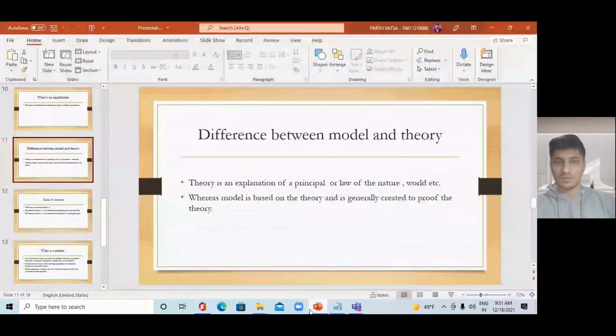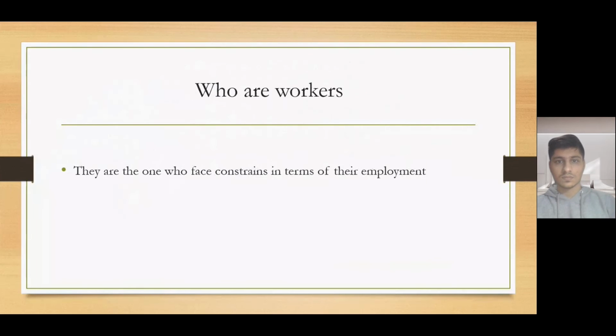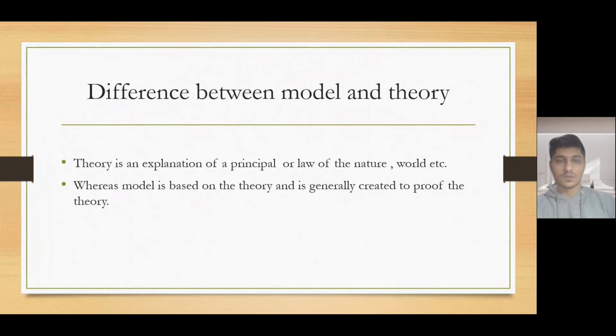So let's start today's video. Today we would be doing the difference between model and theory.